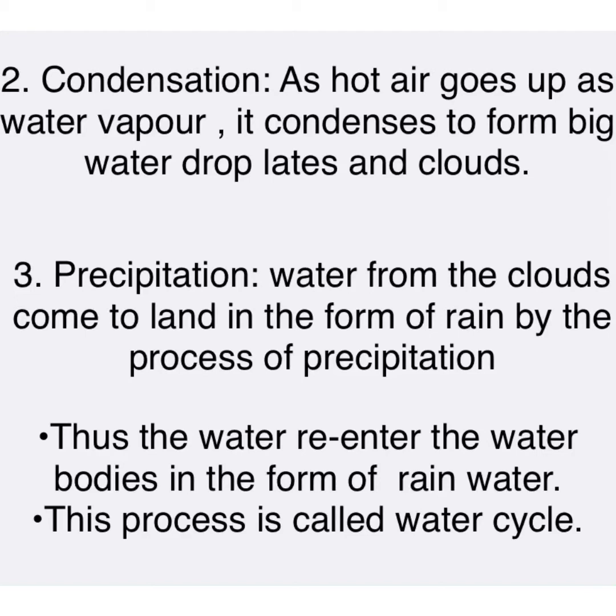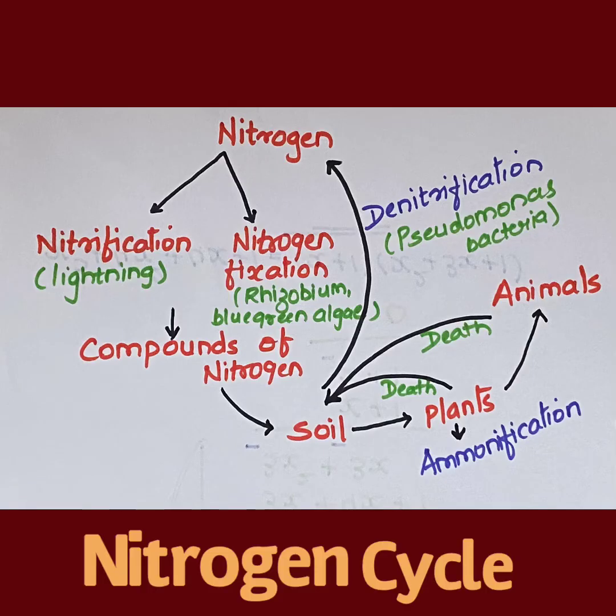Now the third process which will take place is precipitation. Water from the clouds will come to the land in the form of rain by the process which is called precipitation. Thus, the water will re-enter the water bodies in the form of rainwater, and this process is called the water cycle. Next is the nitrogen cycle.